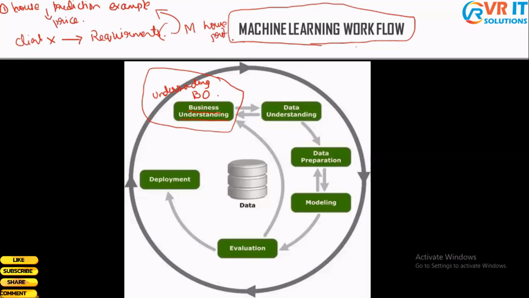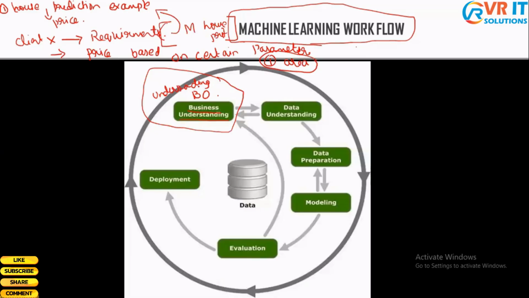Right? So in this step, basically we are going to understand the requirement of our client. Here we are going to solve this problem: we are going to predict the price of a house based on certain parameters. In our example, we have taken only one parameter, area, in the previous example. So this is our first step, which is nothing but understanding the business objective.